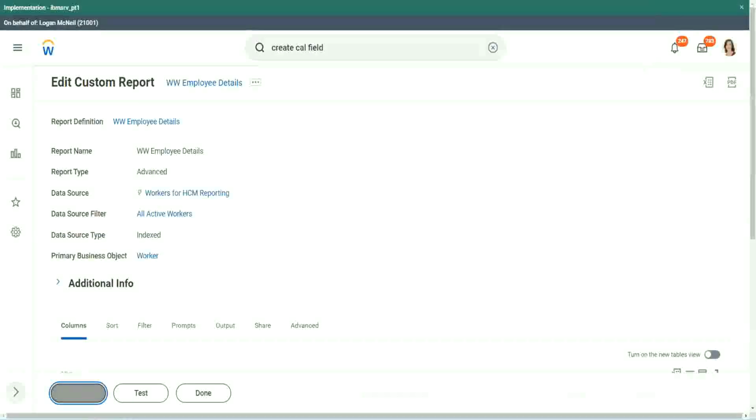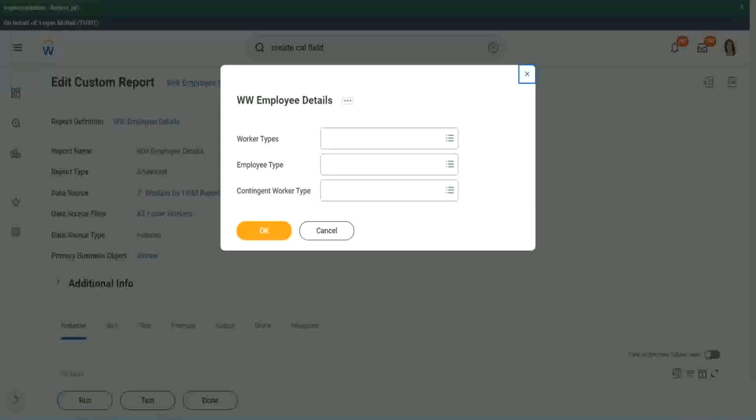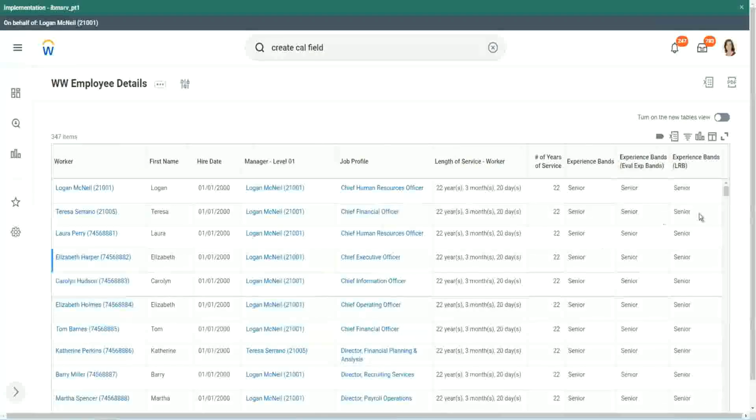Run. Okay. Looks the same, right? When we did evaluate expression, it's giving me senior. Evaluate expression band, senior.